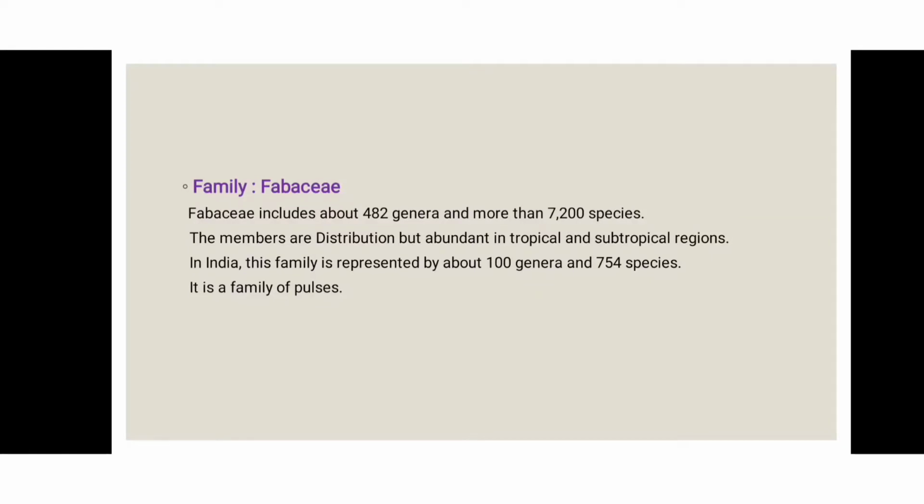In India, the family is represented by about 100 genera and 754 species, and most of this family is pulses. It means the Fabaceae family belongs mostly to the pulses family. They are a crop-like family.